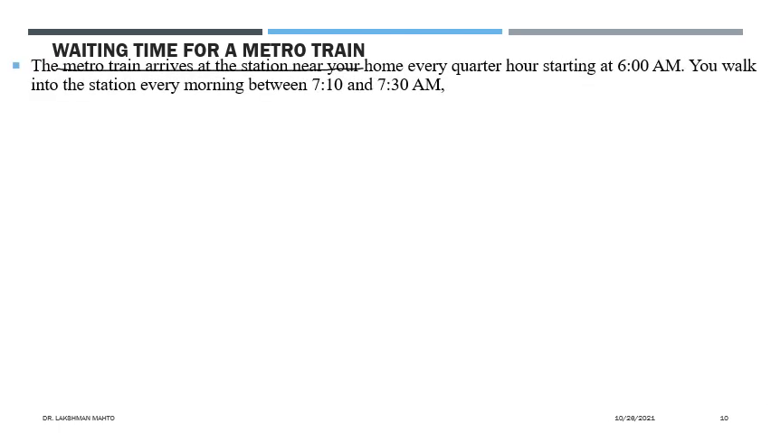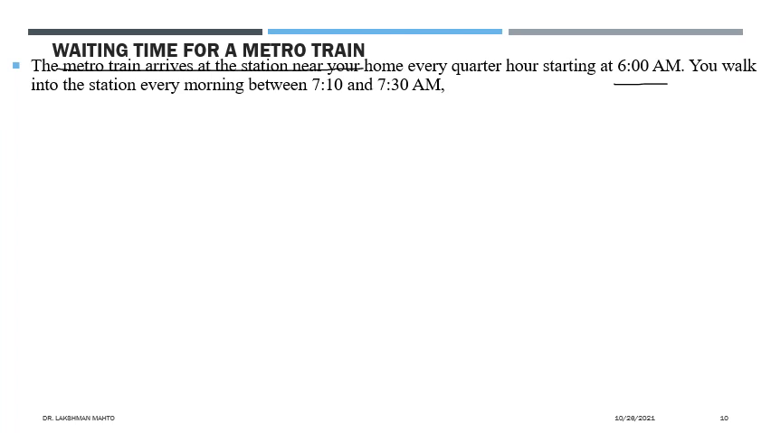It goes like this: a metro train arrives at a station near your home every quarter hour, starting from 6 a.m. in the morning. That means the first metro train arrives at 6 a.m. The next would be at 6:15, the next at 6:30, the next at 6:45, and the next at 7. So the quarter time is a gap of 15 minutes, simply.